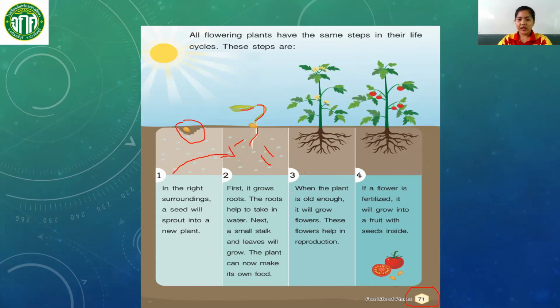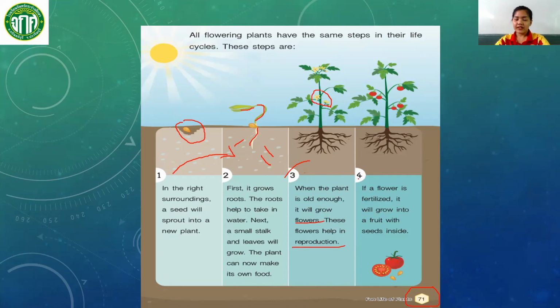Next, number 3, when the plant is old enough, it will grow flowers. These flowers help in reproduction. So again, in number 3, they will start to grow flowers, and these flowers will help in the reproduction of a new plant.